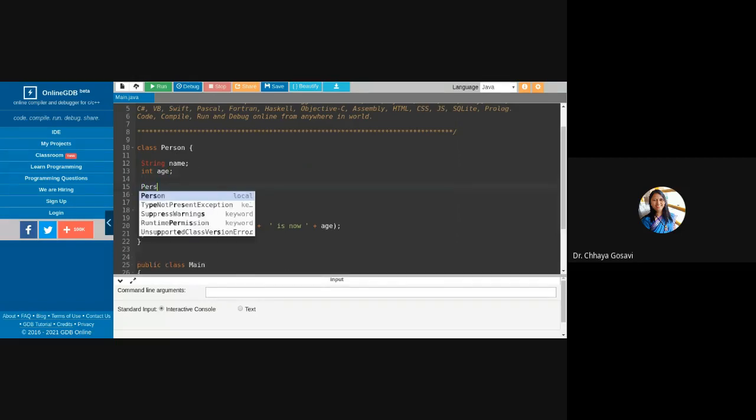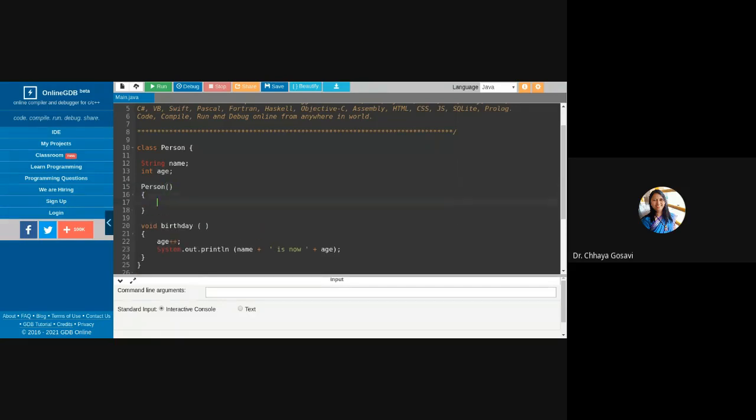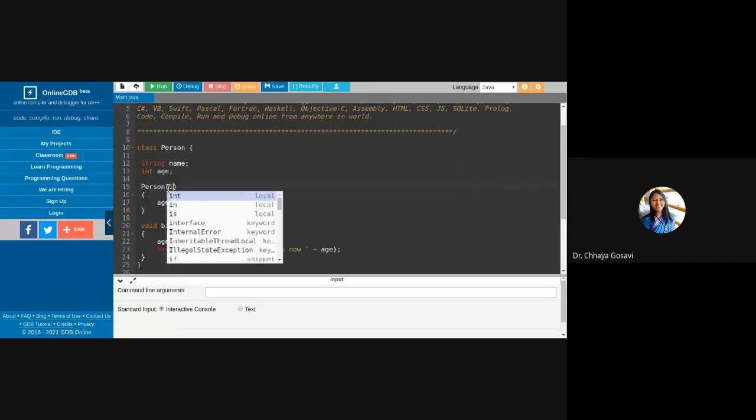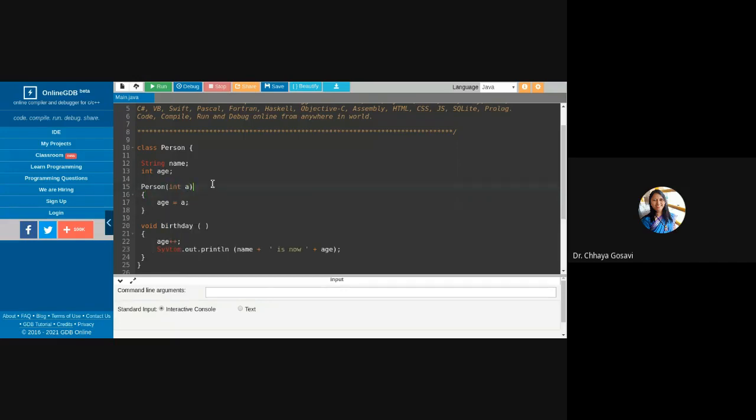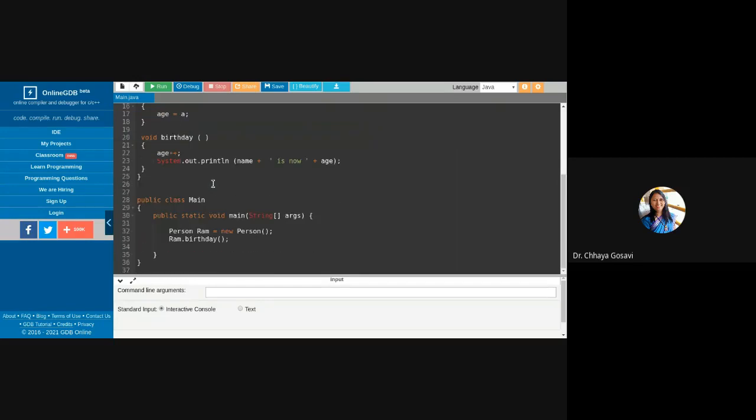A constructor is a special method whose name is similar to that of the class. Age is equal to say a, and a we pass in this function. And before calling this, we can pass age, say 20.